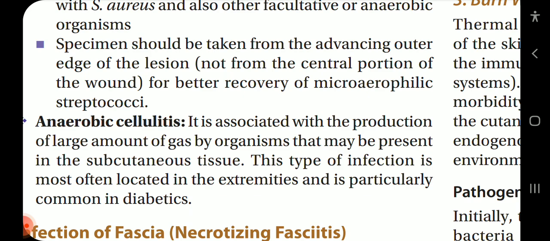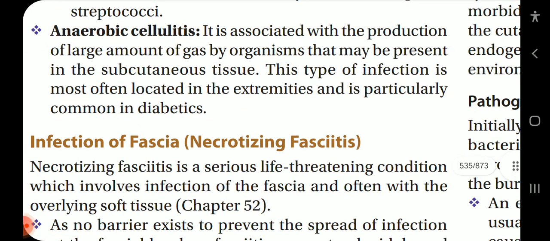Anaerobic cellulitis. It is associated with the production of large amounts of gas by organisms that may be present in the subcutaneous tissue. This type of infection is most often located in extremities and is particularly common in diabetics.